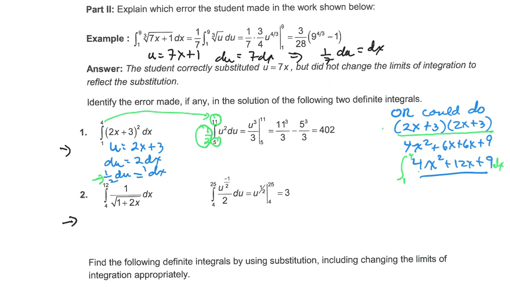You could have substituted back in and kept the limits of integration, but substituted in 2x plus 3 for u. Or you could have done it this way, but don't forget to get your substitution correct. So 3 different ways to do this one problem. Or check your work in Desmos.